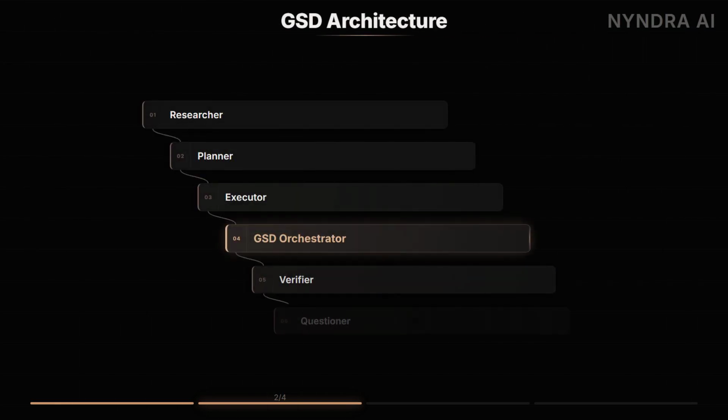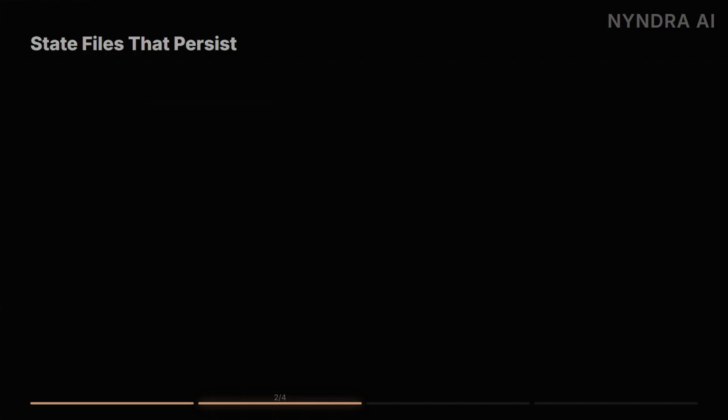GSD's architecture is built around one idea: context rot kills AI quality. So it kills context rot first. Each task gets a fresh 200,000 token window. No accumulated garbage from previous turns. GSD keeps project state in Markdown. Project MD holds the vision. Requirements MD tracks scoped features. Roadmap MD shows phase completion. And State MD carries cross-session memory, decisions, blockers, where things left off.